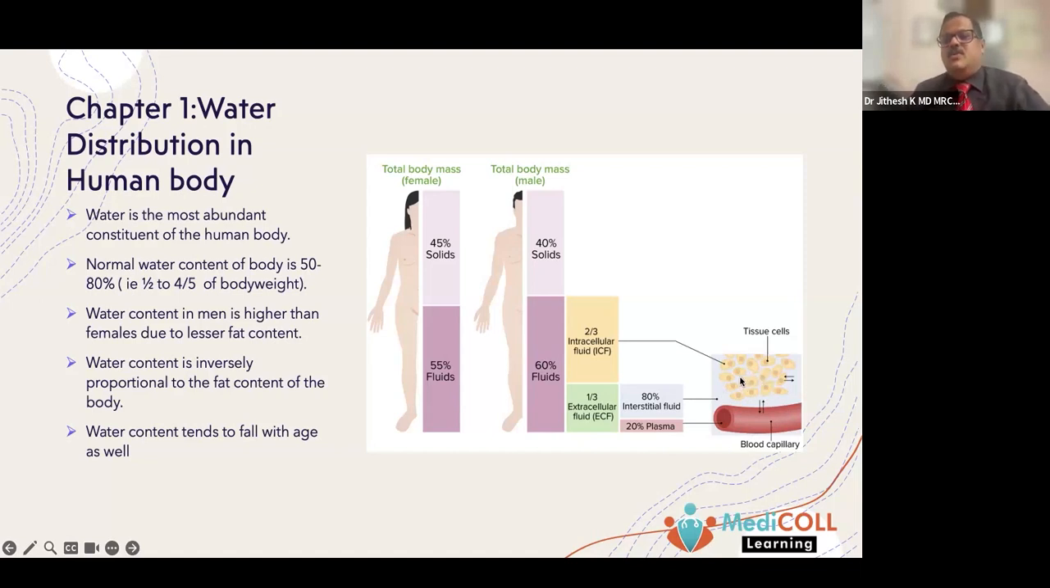So we will discuss how this mechanism happens, how the body regulates this, and why it is important to keep the total body water content balanced. We will discuss that.